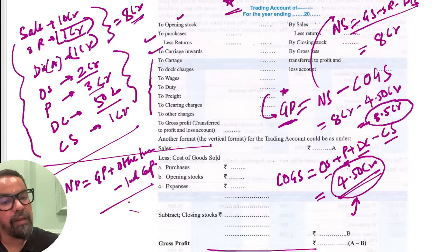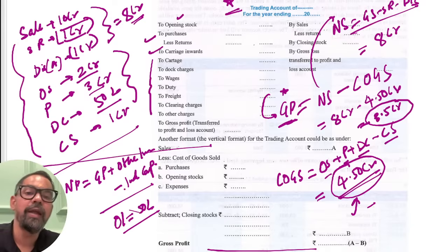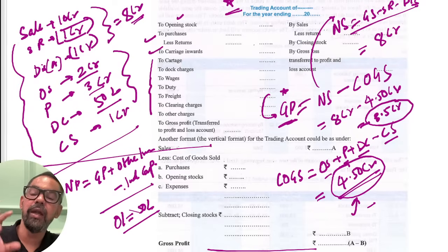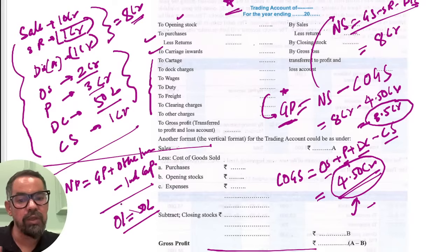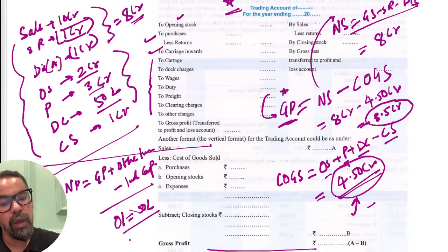So let's say the gross profit is 4.5 crore. They made other income of the business, suppose 50 lakh, and indirect expenses like rent, utility, salaries, administrative, CA expenses and all. Let's say indirect expenses are equal to, suppose, 2 crores.